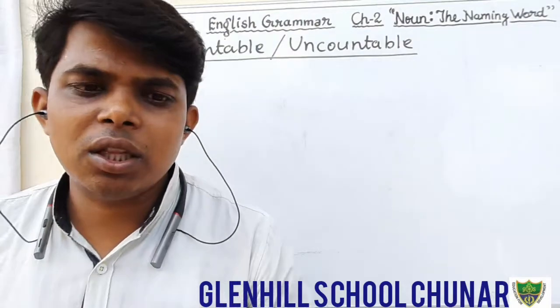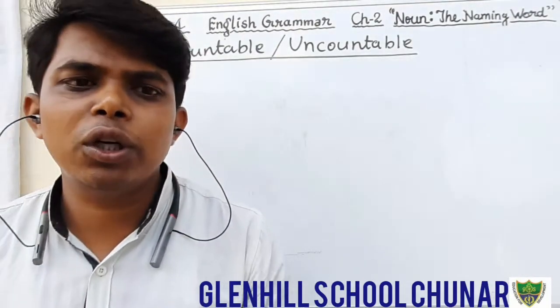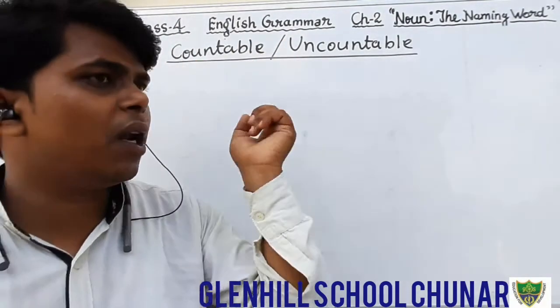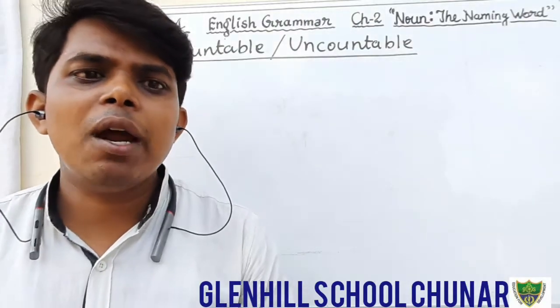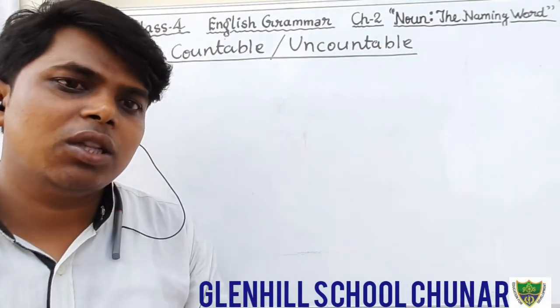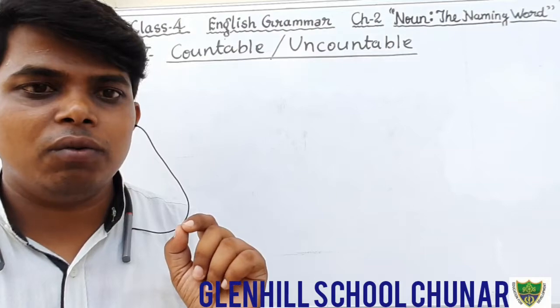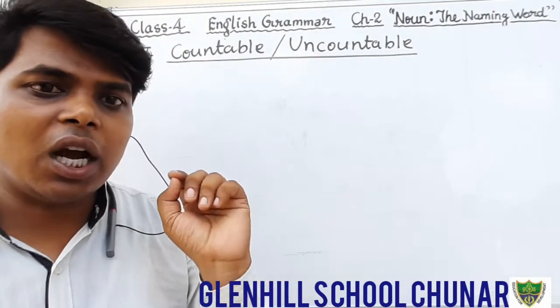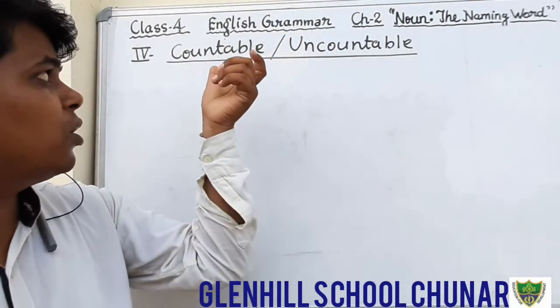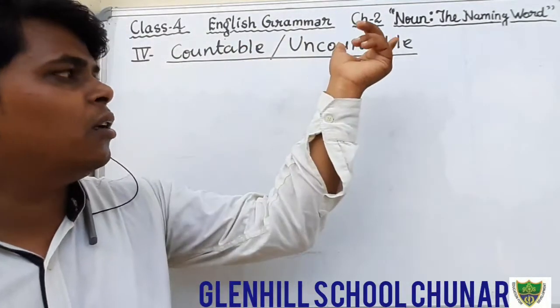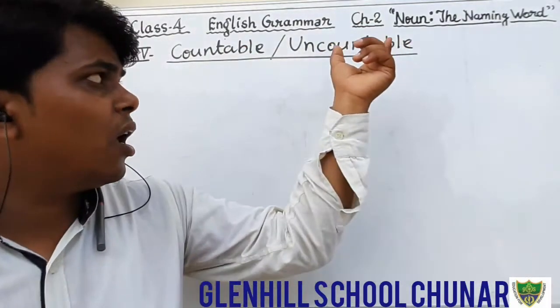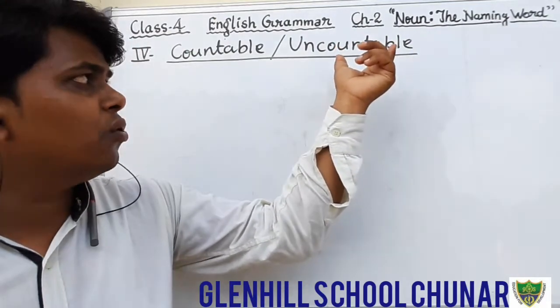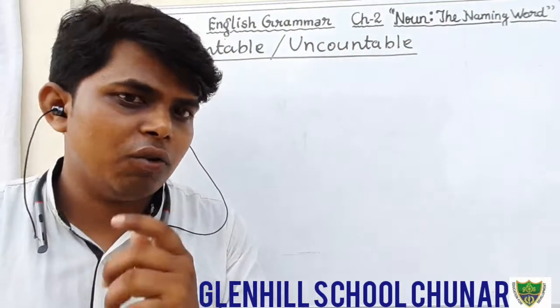Dear students, in the previous classes I have also told you that on the basis of countable and uncountable noun, I have divided the kinds of noun. There are 3 kinds of noun I have kept in countable noun, and 2 kinds I have kept in the category of uncountable noun.